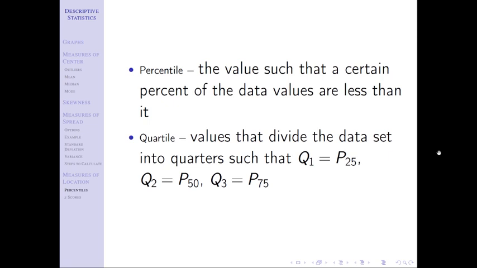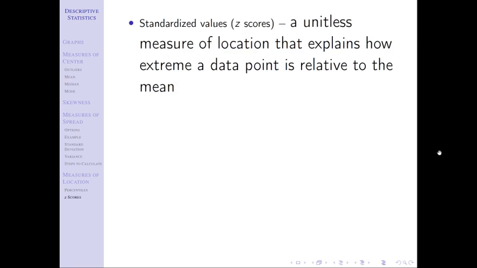And then our last definition for this chapter is a z-score, or a standardized value. These are synonymous terms. Make sure you know that standardized value and z-score mean the same thing. It is a unitless measure of location that explains how extreme a data point is relative to the mean. And there's more to this definition, but I'm pausing right here. So I want to talk about this part of the definition before we get going further, because it's kind of long. We have a formula at the end. So it's unitless. So that's a key thing to remember. A mean, a median, a mode will all have units equal to the data set, right?